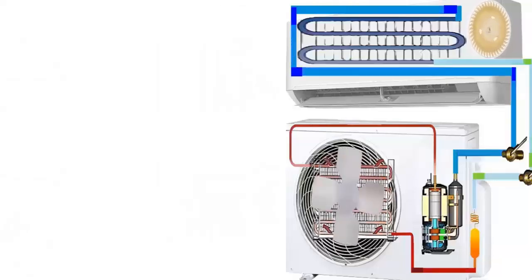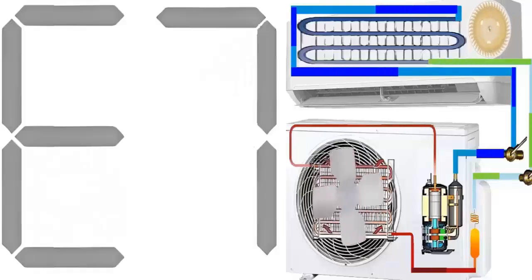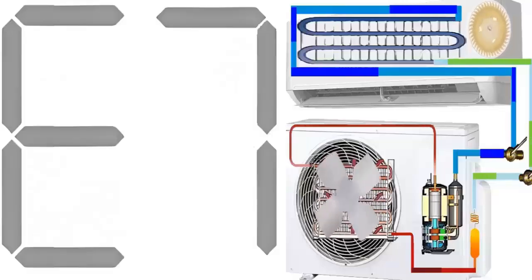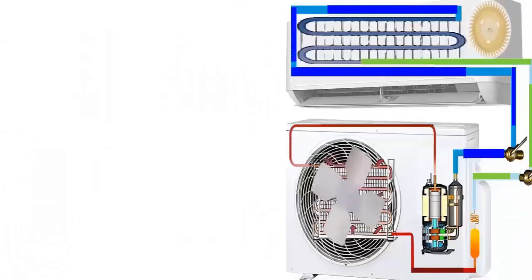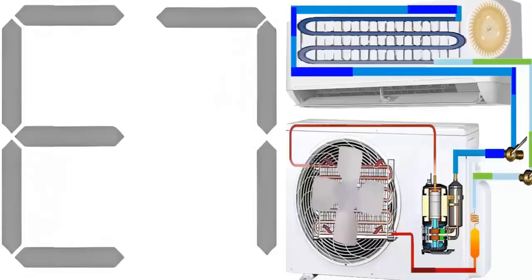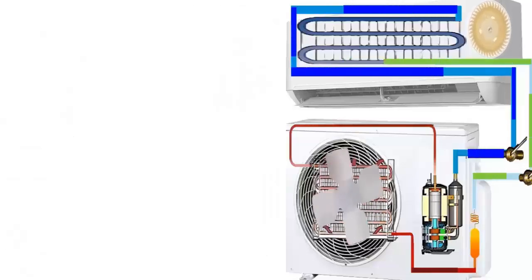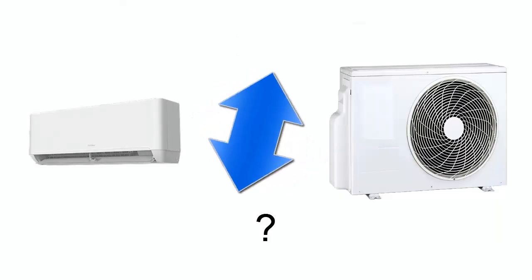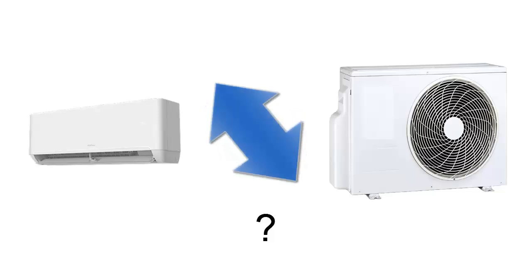In this video, we will explain the causes and solutions for the error code E7 present in air conditioning units. Let's start by saying that, for many air conditioning brands, the error code E7 is related to a failure called mode conflict.